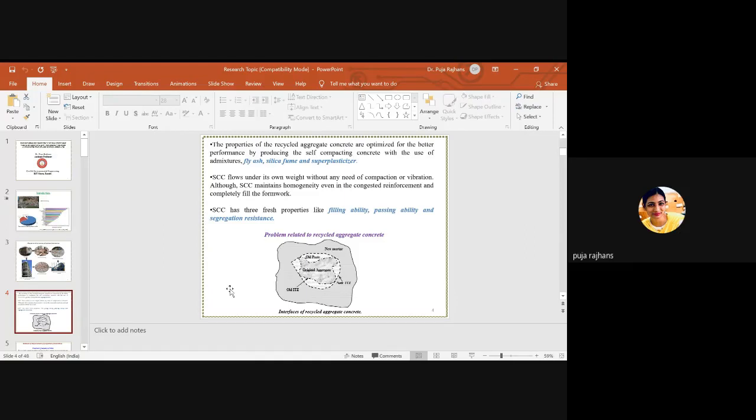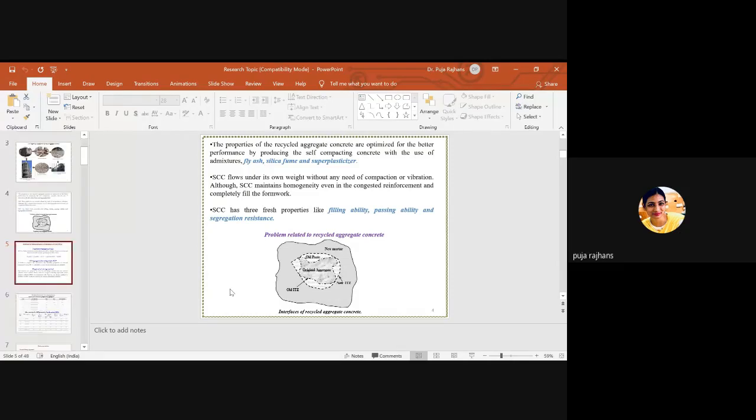So our concern is to make this old interfacial transition zone stronger, then only we can achieve our desired strength. If this old interfacial transition zone is not very strong, has a number of pores, and has more water content than the natural aggregate, then we can't achieve our desired strength, because our concern is to make this interfacial transition zone stronger or more dense. So this is the first problem related to recycled aggregate.